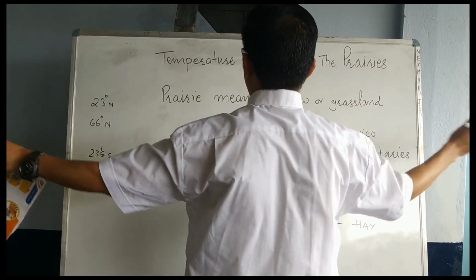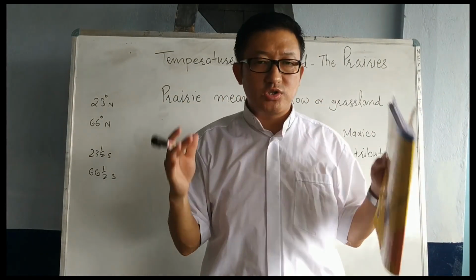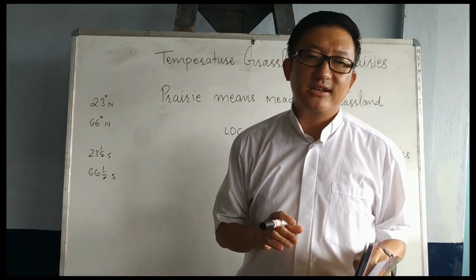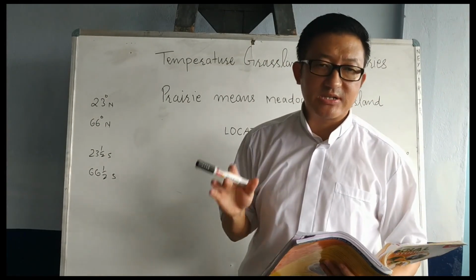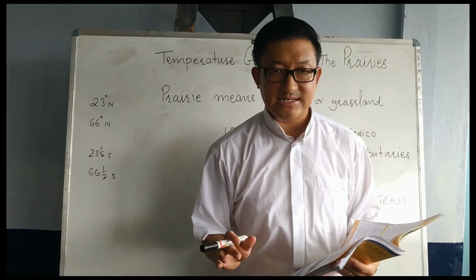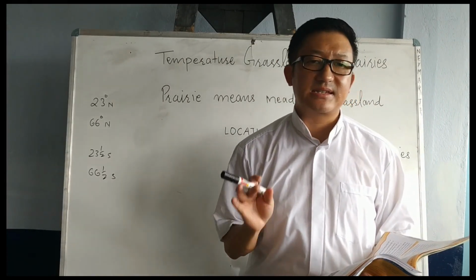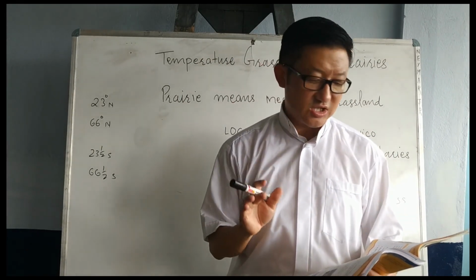In the globe also I showed you where this country really falls. So we studied about this particular country, and this country is the land of hot desert. Once again I remind you, remember the spelling and the pronunciation, right?